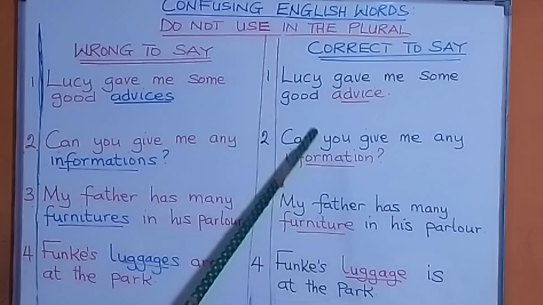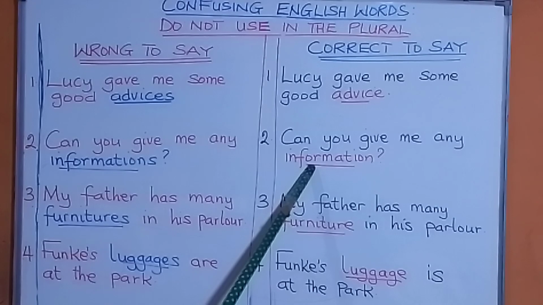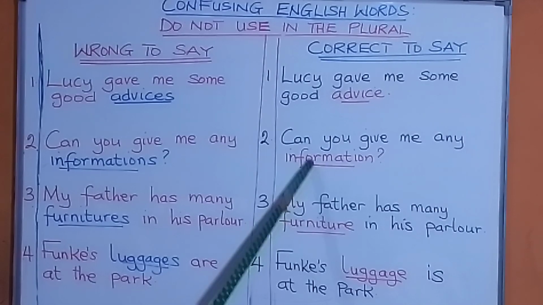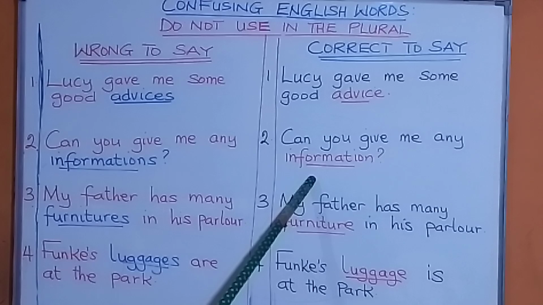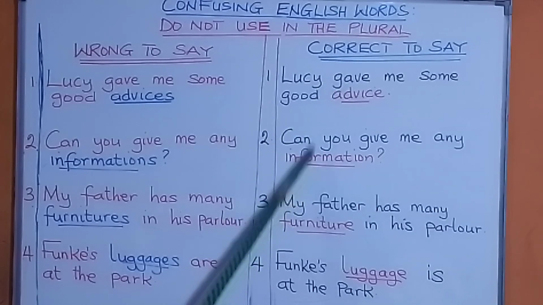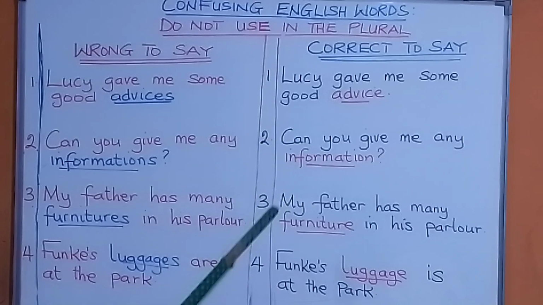Information is information. But if you want to qualify that in the plural, you can say items of information or bits of information. In other words, you can say an item of information or a bit of information. Or you can say 5 items of information, 5 pieces of information, 10 bits of information. Then you can say 10 bits, 10 pieces of information. But the information remains the same.